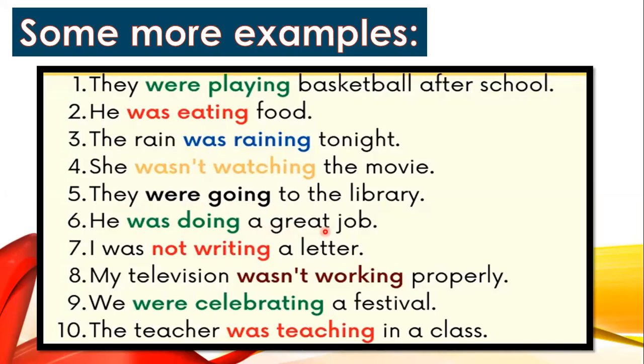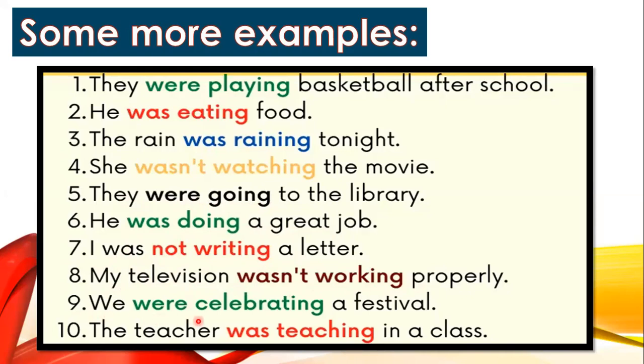He was doing a great job. With he, we are going to use was. Do again, first form of the verb with ing. I was not writing a letter. So I was, because I am a single person again, was not writing a letter. My television was not working properly. So my television is one thing, so wasn't working properly.